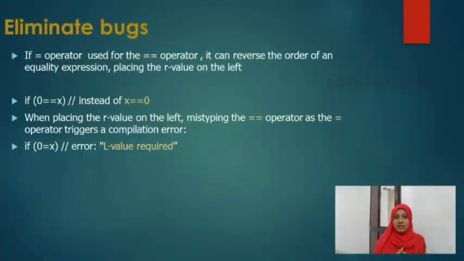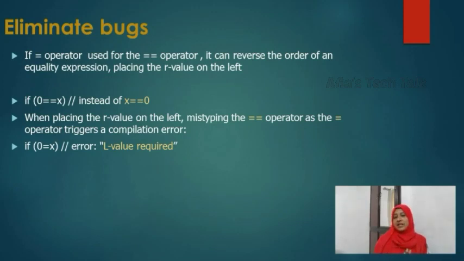Keeping all these in mind will help in eliminating bugs. If you are thorough with the L value and R value concepts while writing or coding your program, you will be eliminating bugs if the concept is clear to you. So if the equal to operator is used alternately for the double equal to operator, it can reverse the order of an equality operation, placing the R value on the left side. For example, check it out.